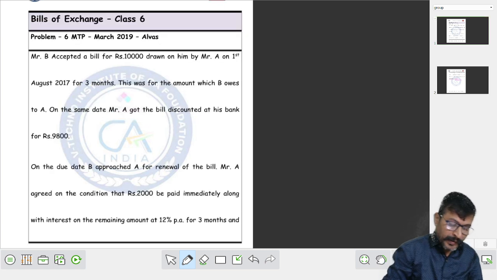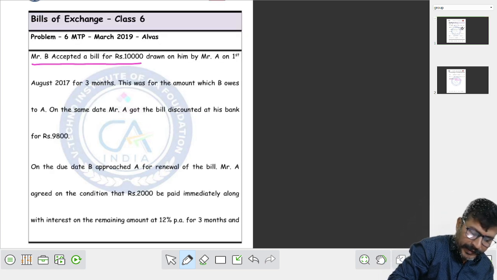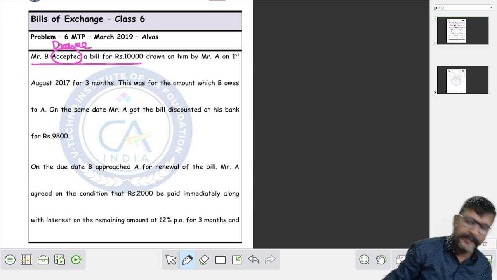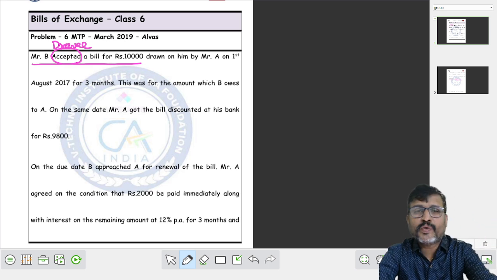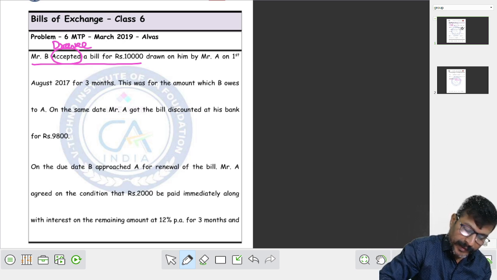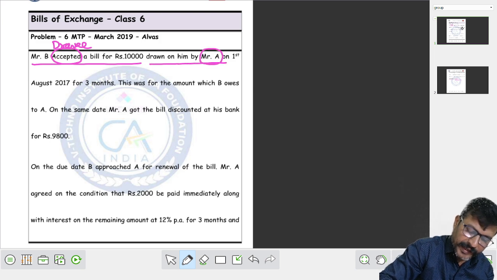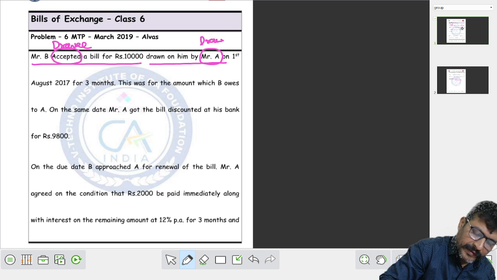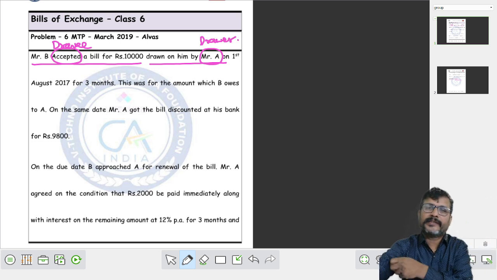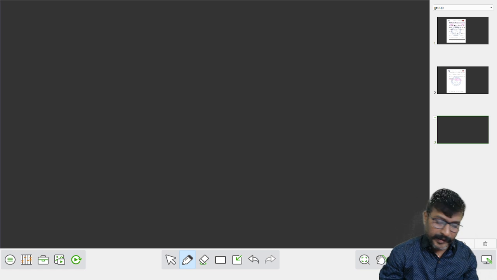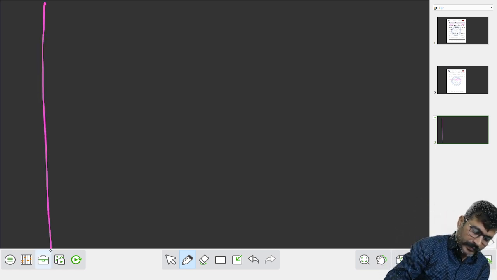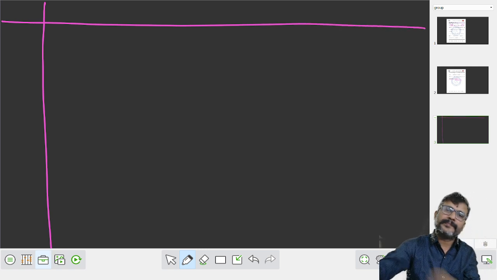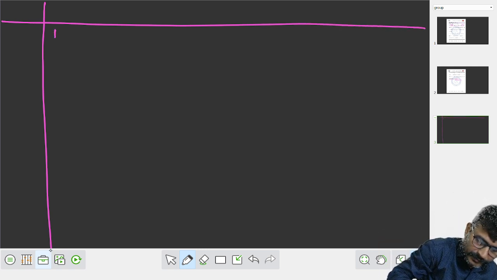Fine. B accepted a bill. B accepted means B is the drawee, drawn by Mr. A. Who is Mr. A? Mr. A is the drawer. Shall we have a format? See, format. B is equal to drawer.